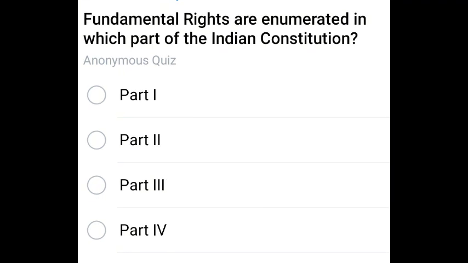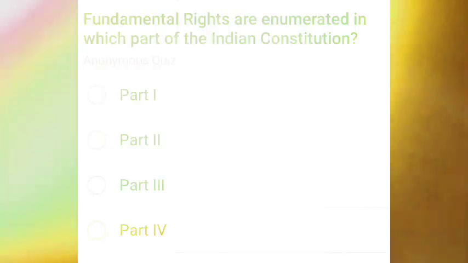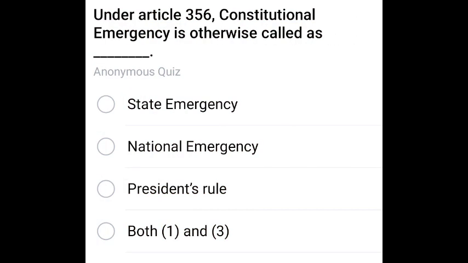Fundamental rights are enumerated in which part of the Indian Constitution? The correct answer is Part 3. We can see fundamental rights in Part 3. Next question. Under Article 356, constitutional emergency is otherwise called as state emergency and national emergency, both 1 and 3. Next question.